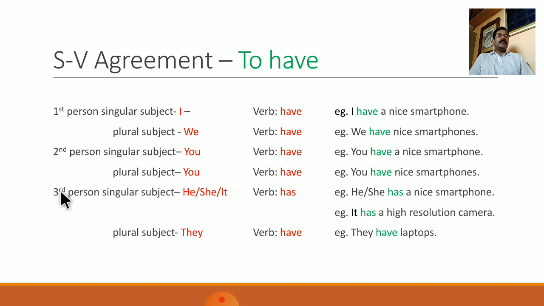When the subject is third person singular, he, she or it, the form of to have that is used is has. For example, he has a nice smartphone, she has a nice smartphone, it has a high resolution camera. And when the subject is third person plural, that is they, the form of to have that is used is have. For example, they have laptops.